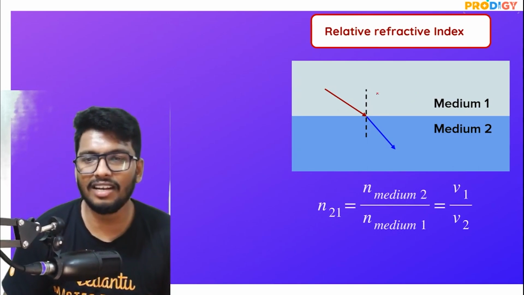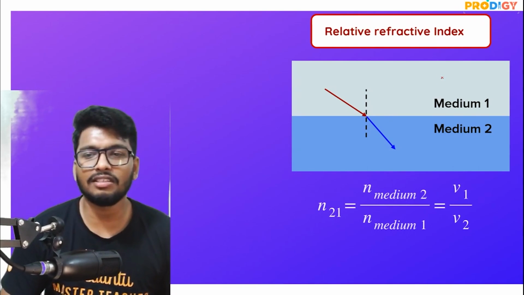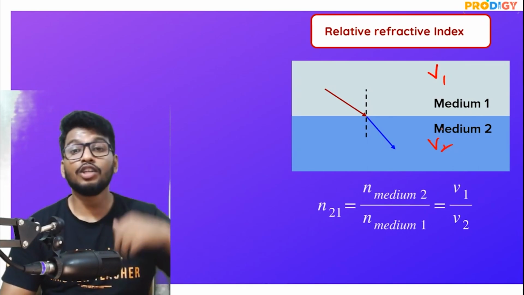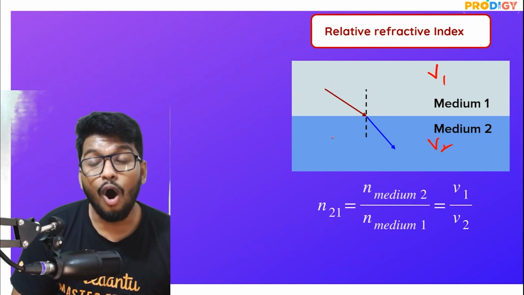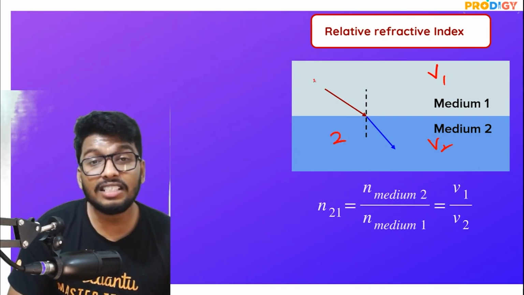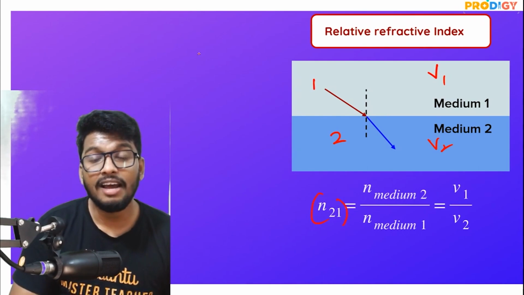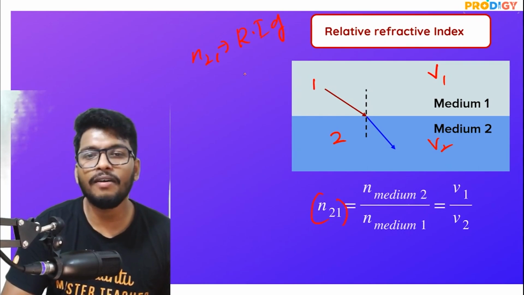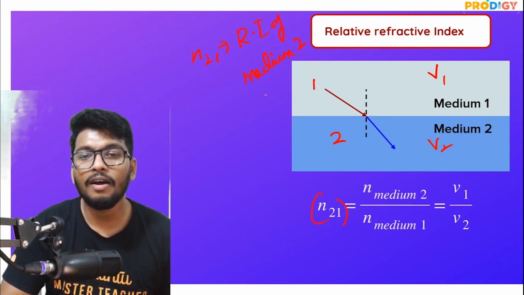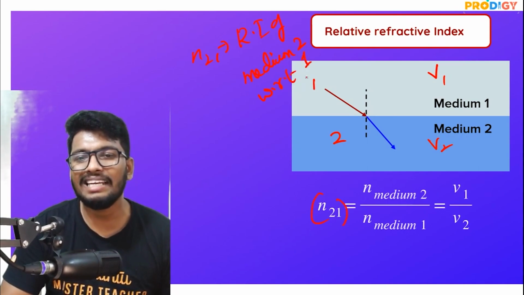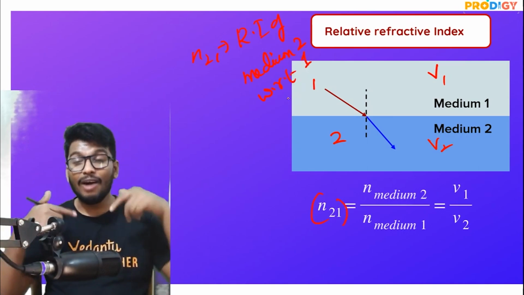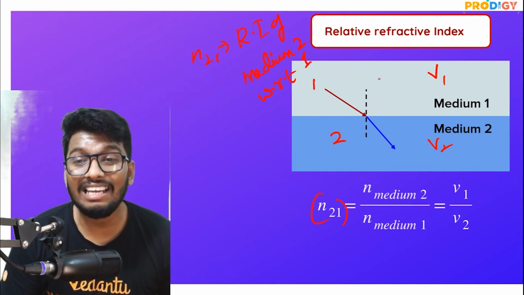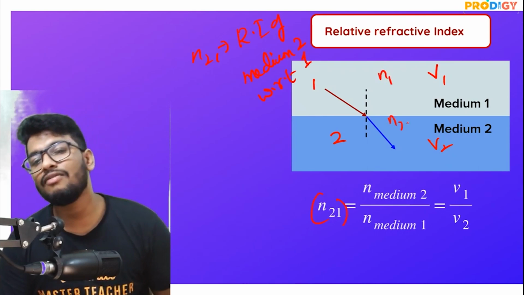So for example, guys, let's say that a light ray is coming from one medium to another. So this is medium 1, where the velocity of light is v1, and this is medium 2, where the velocity of light is v2. So refractive index of medium 2 with respect to medium 1, that is what n21 means. That is what it really means. So if I want to find out what is the refractive index of medium 2 with respect to medium 1, I need to know what is the refractive index of medium 1 and refractive index of medium 2.